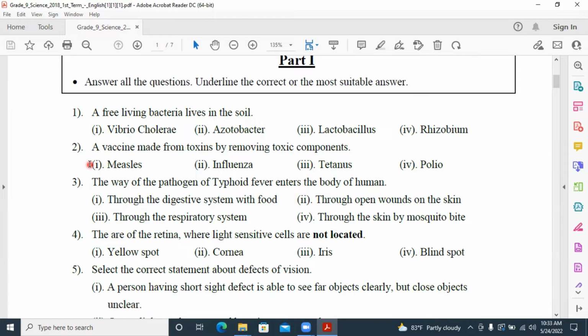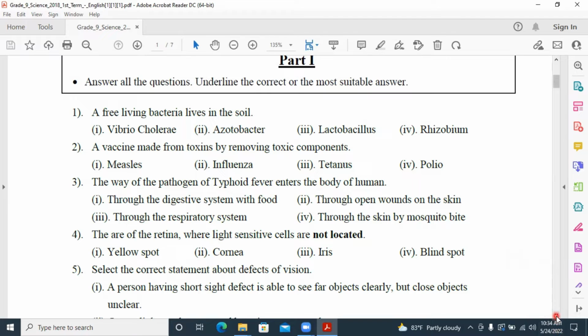Second one, a vaccine made from toxins by removing toxic components. Answer is tetanus. And if you have to find another answer without the tetanus, the answer is diphtheria. Diphtheria and tetanus vaccines are made by removing the toxic components of the microbes.